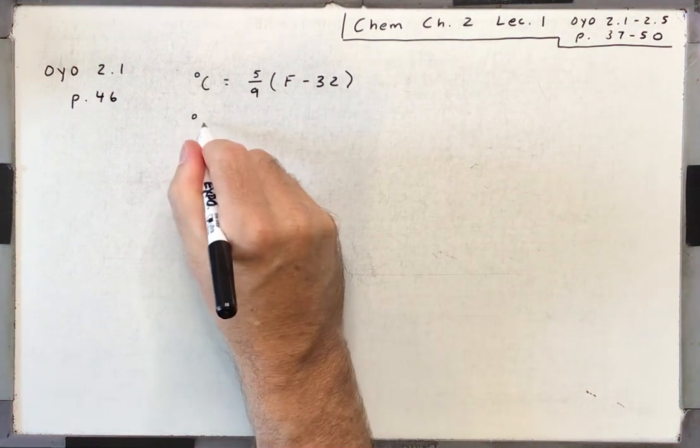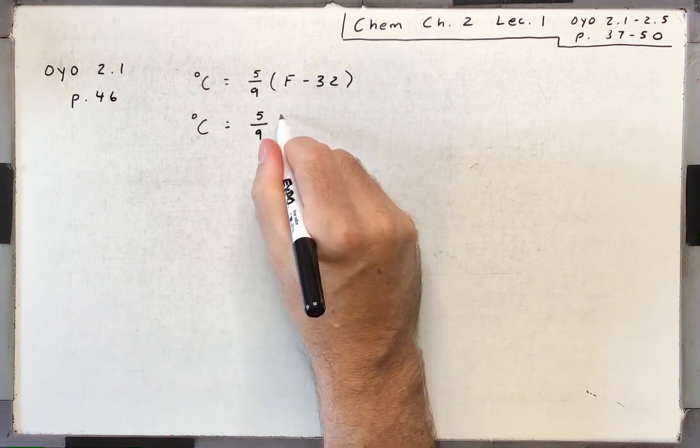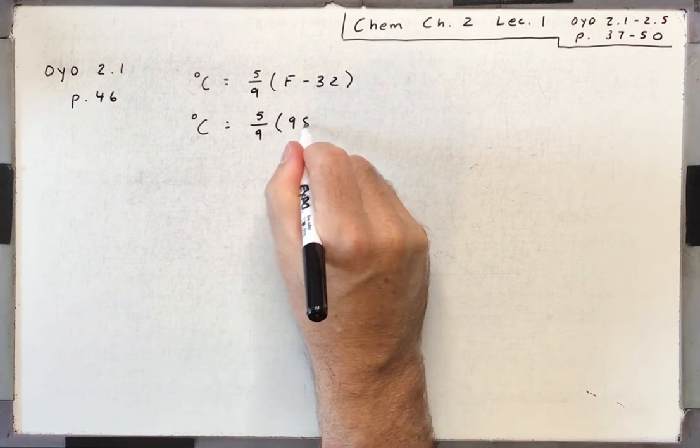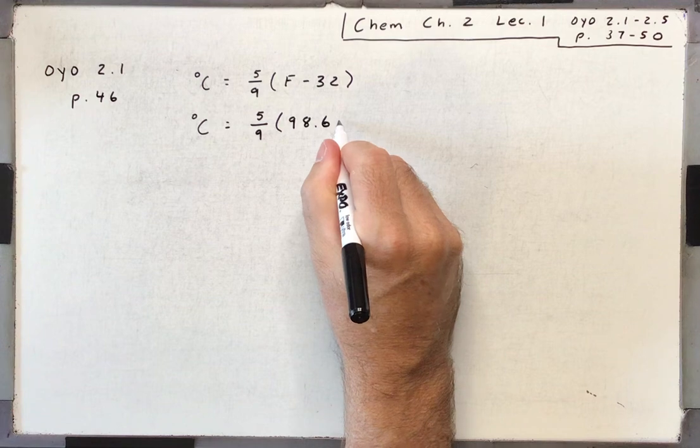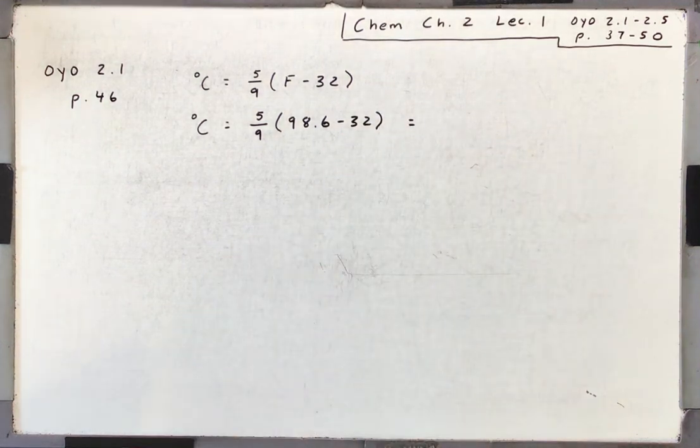All right, and so degrees Celsius would be 5/9 times Fahrenheit, which is 98.6, minus 32. So let me show you the way to put this in your calculator without making an error.